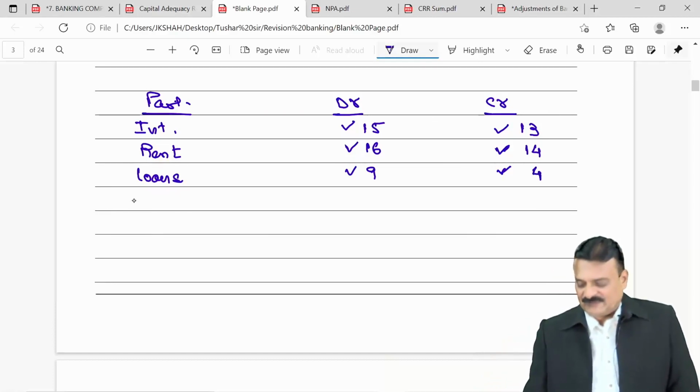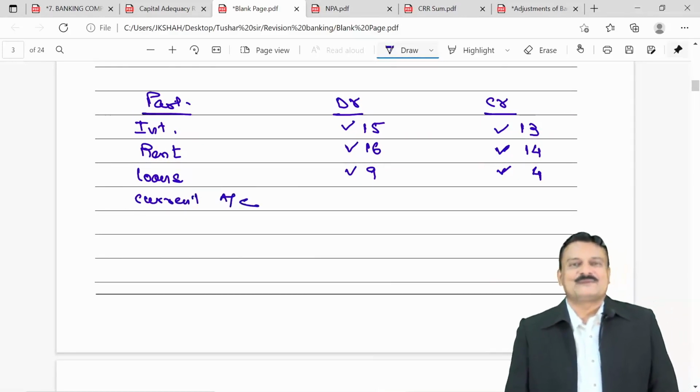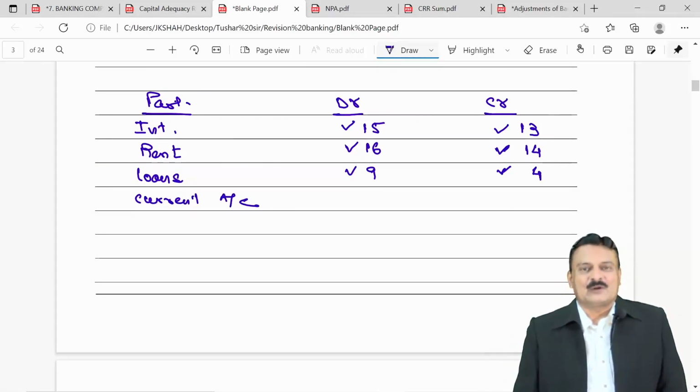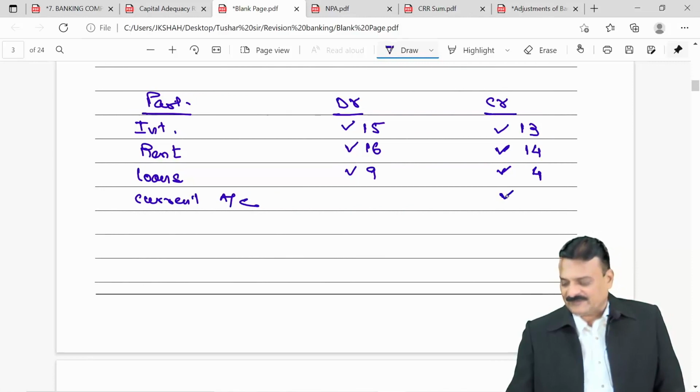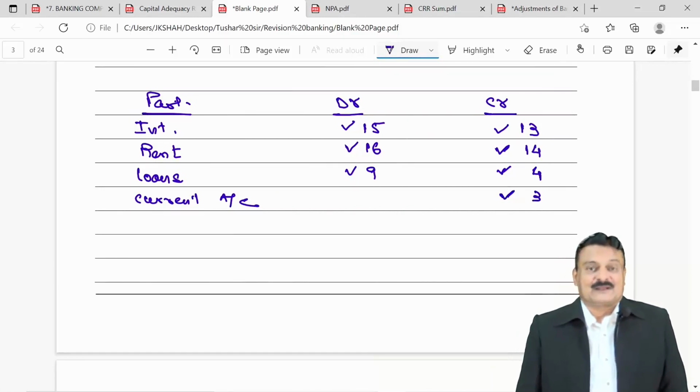And somewhere your BRS concept, current accounts. Now, current account of a bank is a deposit. Normally it should have a credit balance, Schedule 3. But there are chances of current account going into negative, a debit balance, and all of you know BRS, debit balance as per passbook, overdraft.